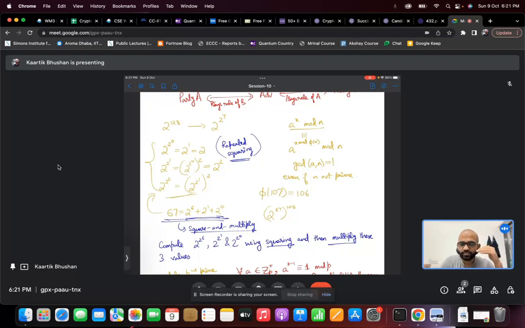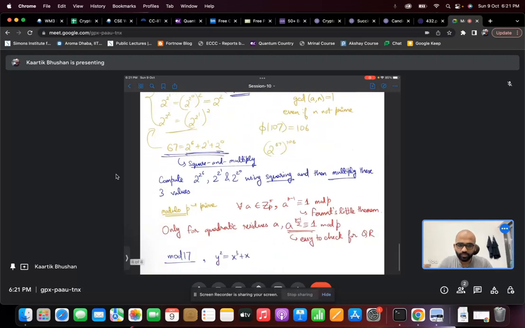If you do this 6 times, you'll have 2 to the 2 to the 6, and then you can multiply all these three values to get 2 to the power 67.